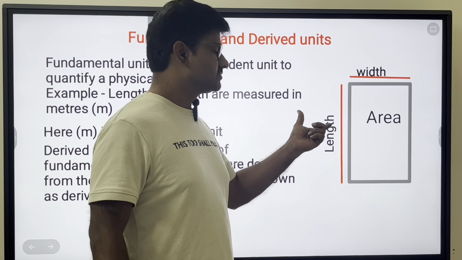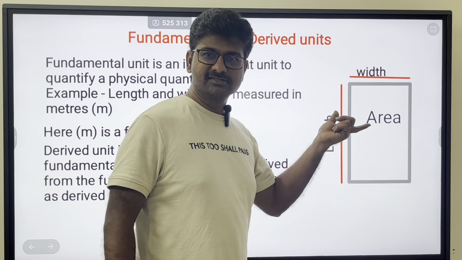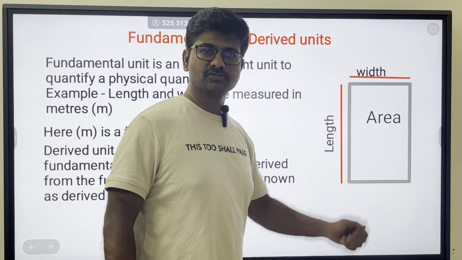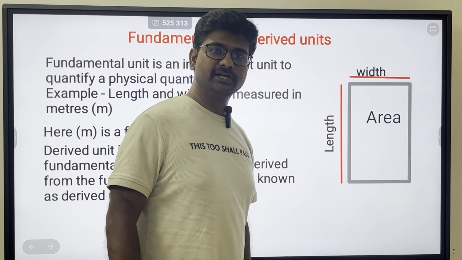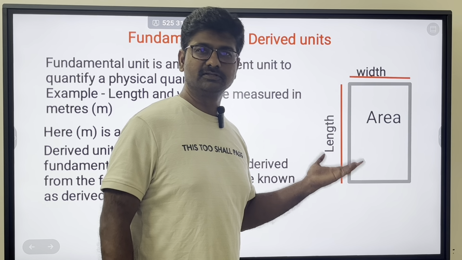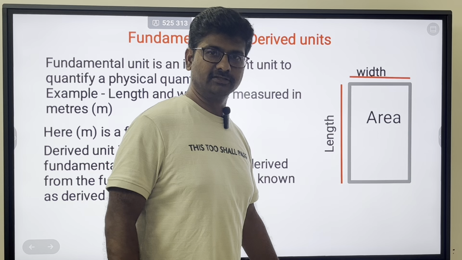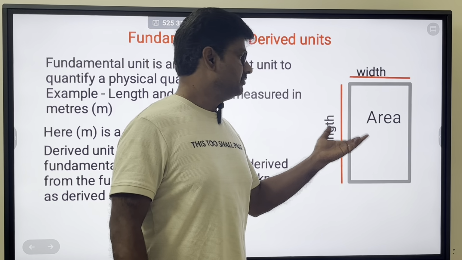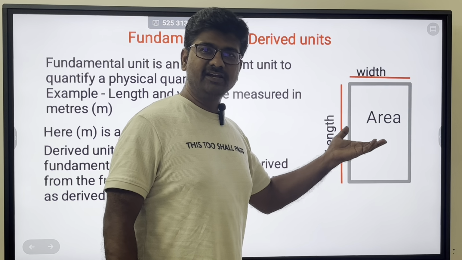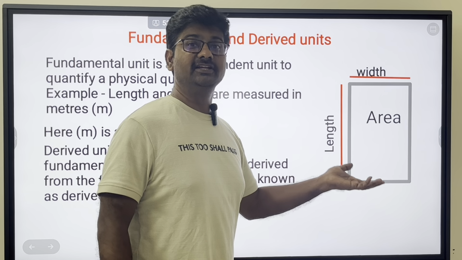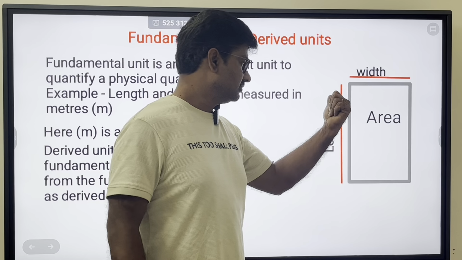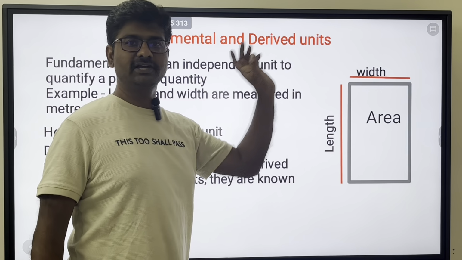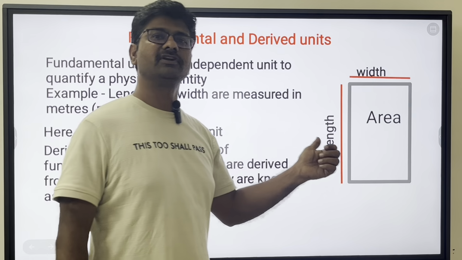So, length is measured in meters. So, meter is a fundamental unit. Width I measure in meters. Width is also fundamental unit. Now, area. What are the units of area? So, length into width for rectangle, that is meter square. So, meter square or area, unit of area is a derived unit. You are deriving it from these two. So that's what derived units are. Derived units means you are deriving them from fundamental units.